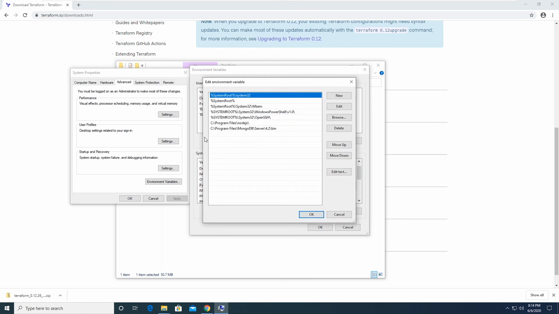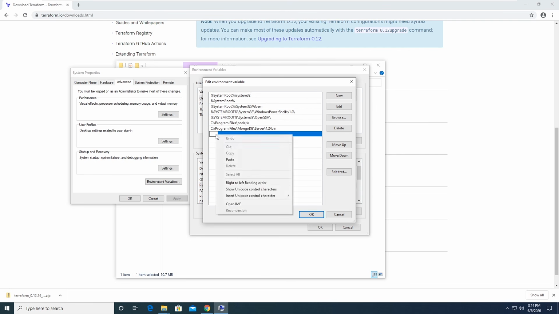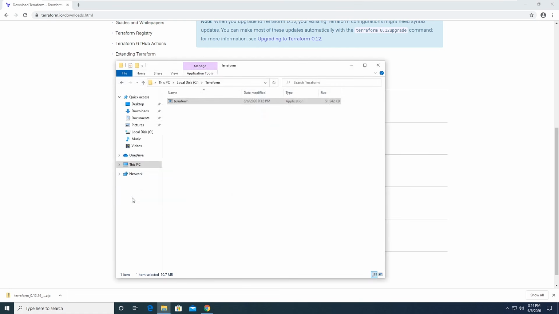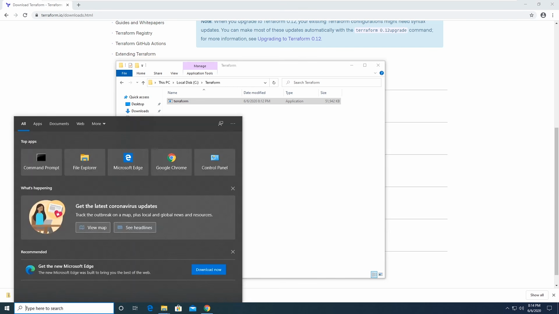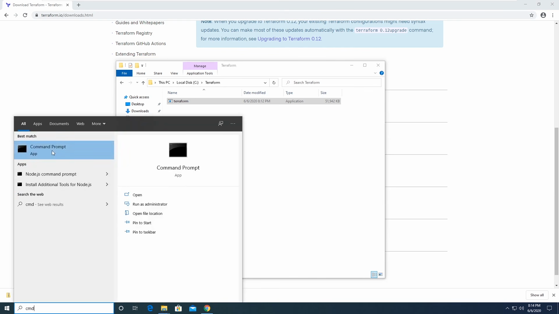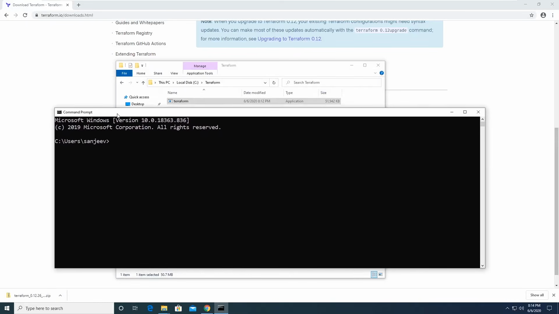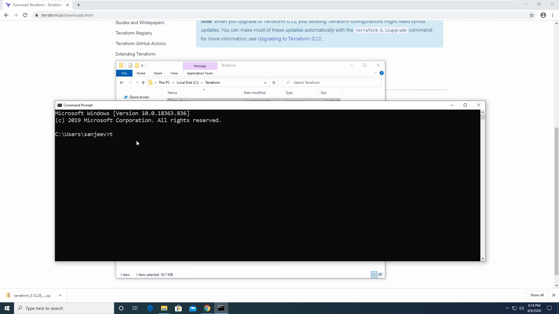And so you'll see all of our environment variables for the Path variable. And what I'm going to do is hit new. And I'm just going to paste in what I copied. So that path to that folder, hit OK, and then hit OK. We're done. Okay. And so if you have any terminal windows open, make sure you close it after you make that change. If you didn't have one open, then don't worry about that. And so now what we want to do is we want to type in CMD. We want to open up the command prompt. And I did not mean for that to be that big. And I'm just going to type in terraform -v.